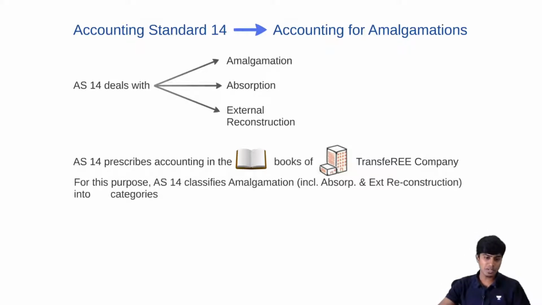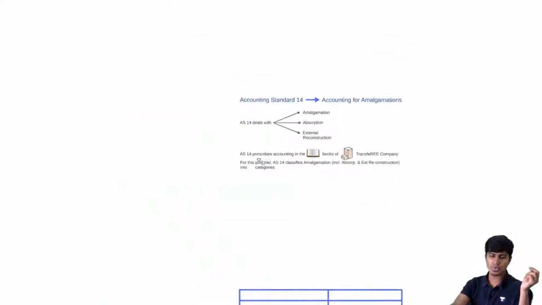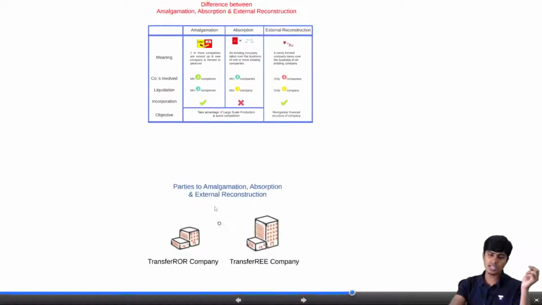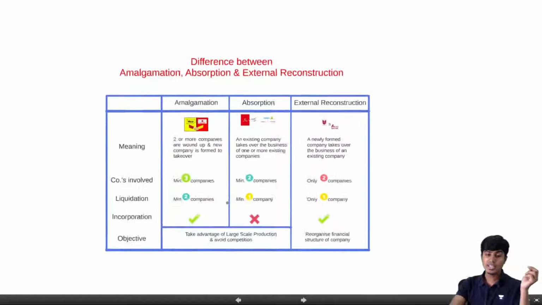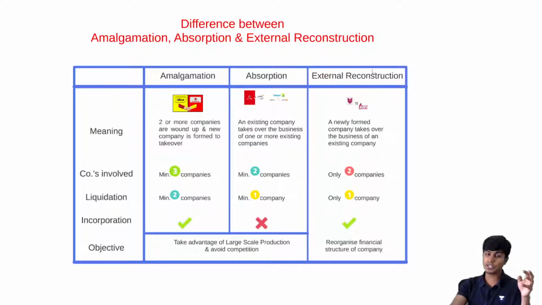And for this purpose, accounting standard 14 classifies everything: merger, absorption, external reconstruction, everything into two categories. Sir, but we just now saw these two categories here, whatever you just taught us. See, these classifications, whatever we have here, is right: amalgamation, absorption, and external reconstruction. This is generally in the outside practical what we use.